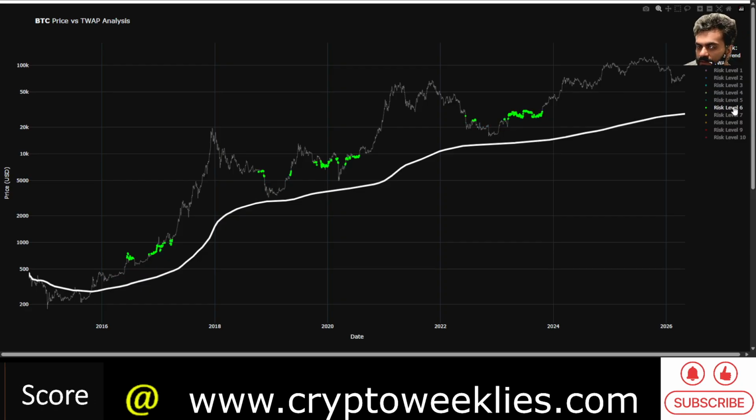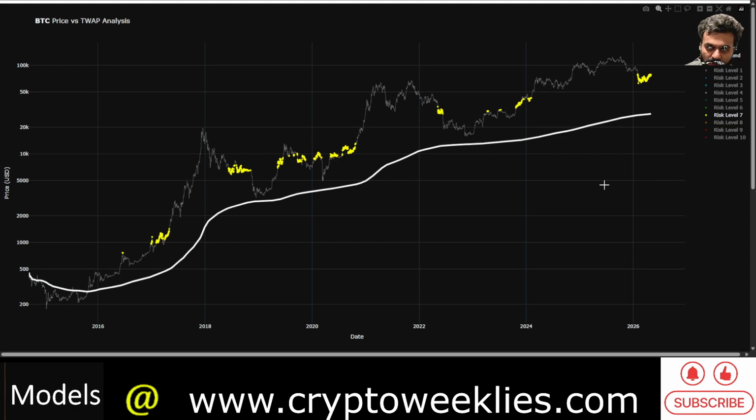But again, if we try to be more optimistic about the Bitcoin bottom, at least risk level 6 might come into play in 2026 for that accumulation window to open up. Right now at these elevated risk levels at risk level 7, although many indicators are suggesting that Bitcoin has fallen below the fair value or is in an accumulation territory, this particular model has not done that yet.